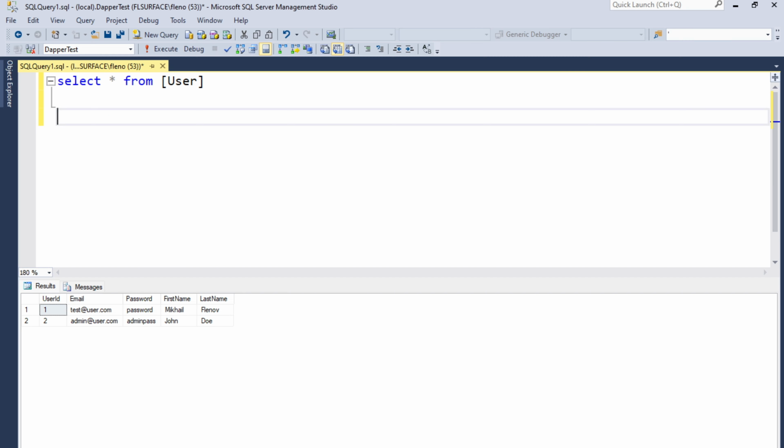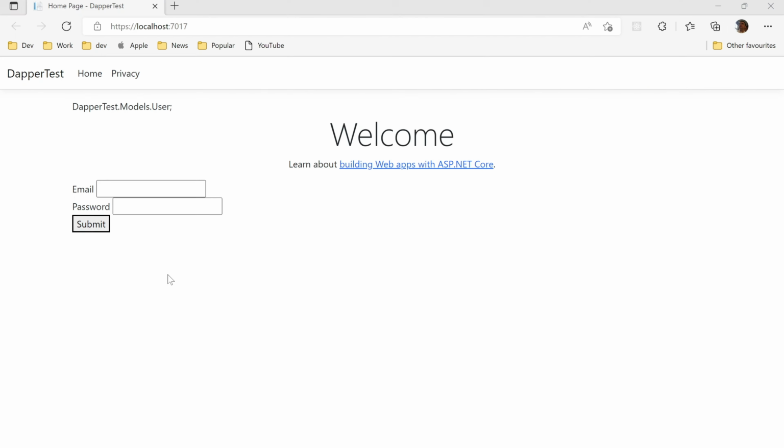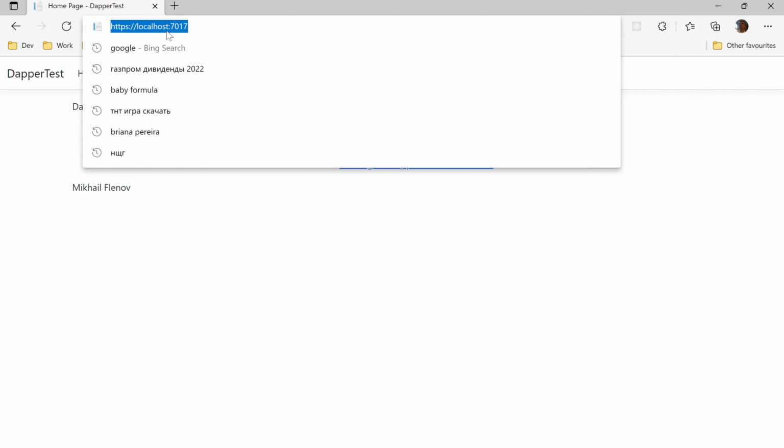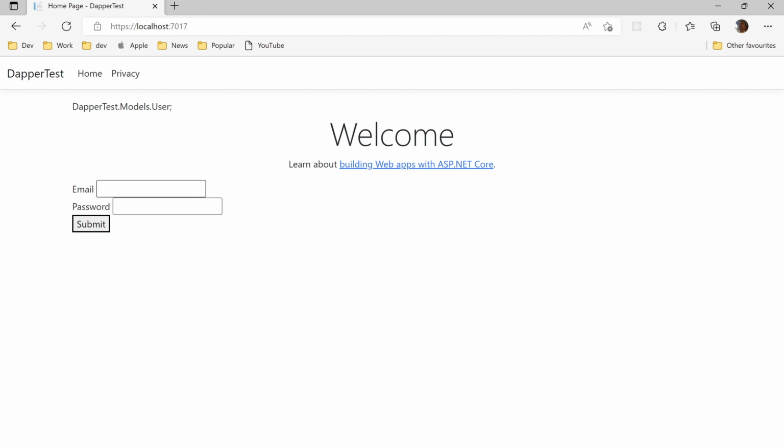There is no session. If we log in, it will not preserve the session. We can just reload. It's absolutely not secure. Authorization is not secure, and I do not hide the password. It's just a sample application that shows how we can access a database, and today we are going to talk only about SQL injection.